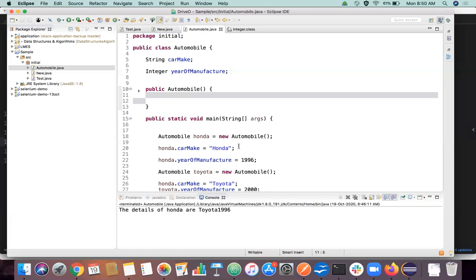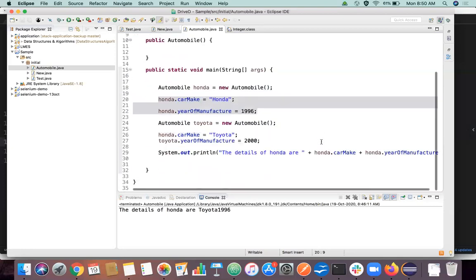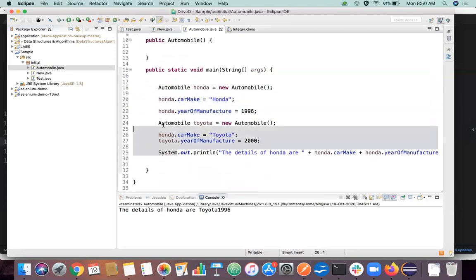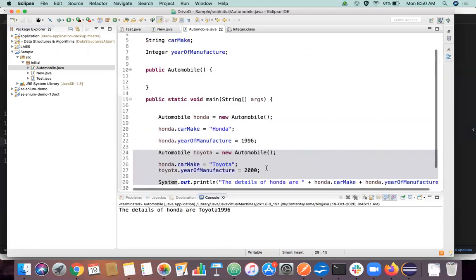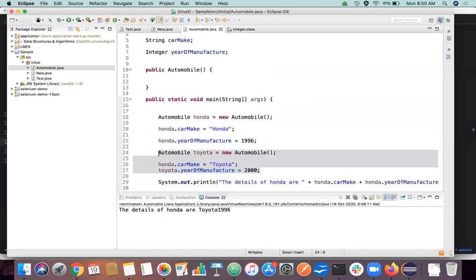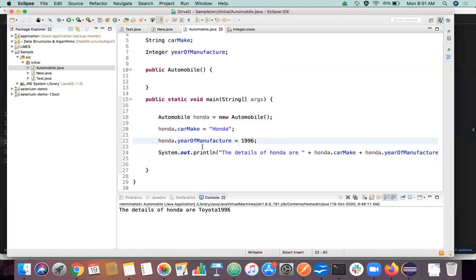So what I'm doing here, I'm declaring an object and initializing the value Honda 1996. For the sake of simplicity, let's delete this Toyota thing. But every time, why do I have to declare this explicitly with so much code? Honda.car make is equal to Honda, year of manufacture is equal to 1996.